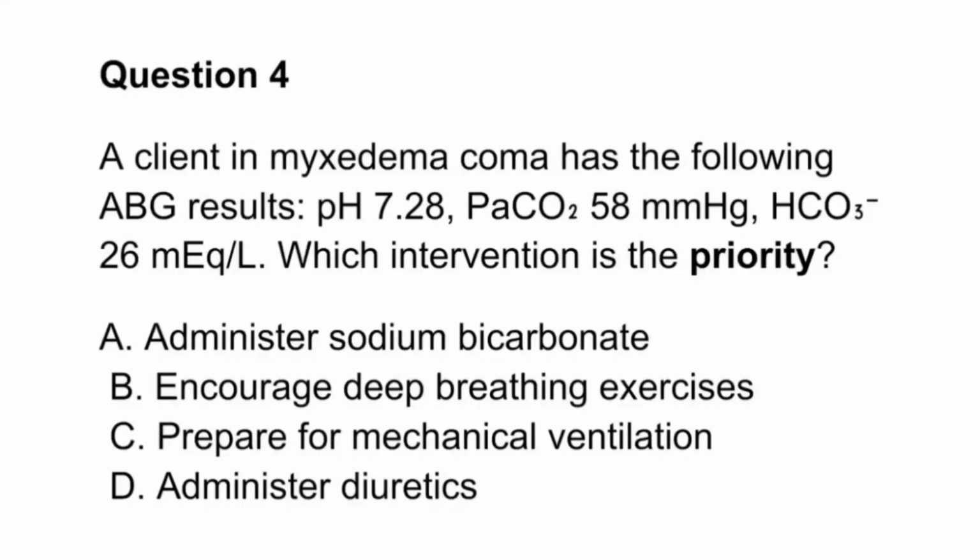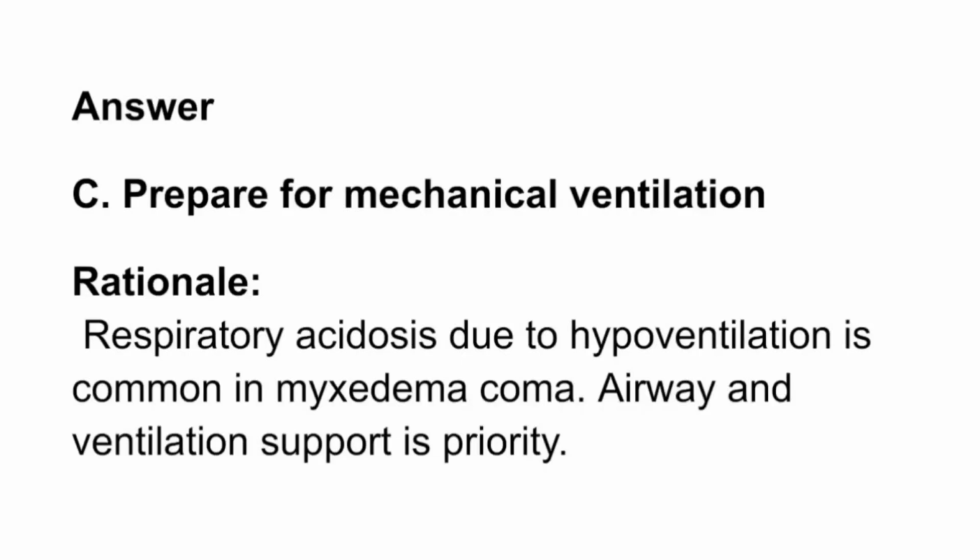Question 4. A client in myxedema coma has the following ABG results: pH 7.28, PaCO2 58 mmHg, HCO3 26 milliequivalents per liter. Which intervention is the priority? A. Administer sodium bicarbonate. B. Encourage deep breathing exercises. C. Prepare for mechanical ventilation. D. Administer diuretics. Answer. C. Prepare for mechanical ventilation.